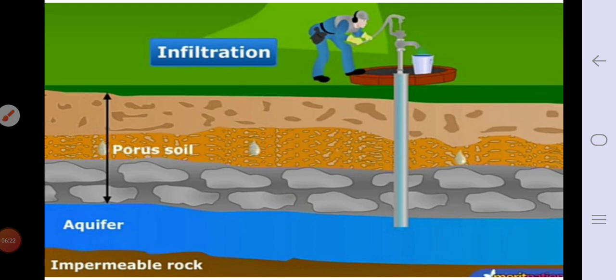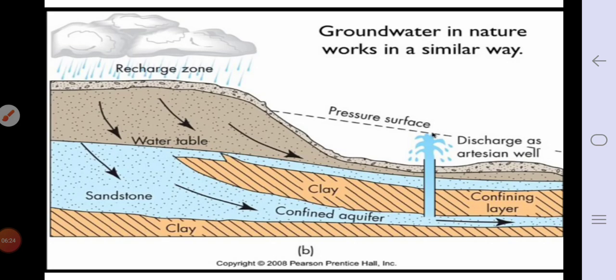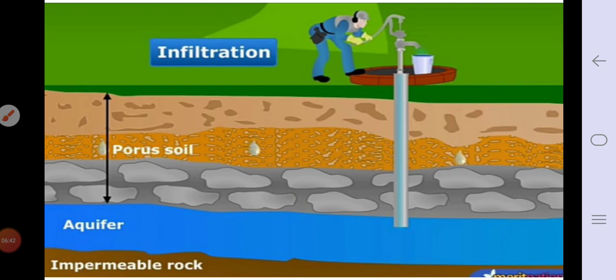Below the water table, see, the water table is here. You will understand more here. At places the groundwater is stored between layers of hard rock and below the water table. This is known as an aquifer. It is shown here. Okay, the black color arrow shows the portion of the aquifer.